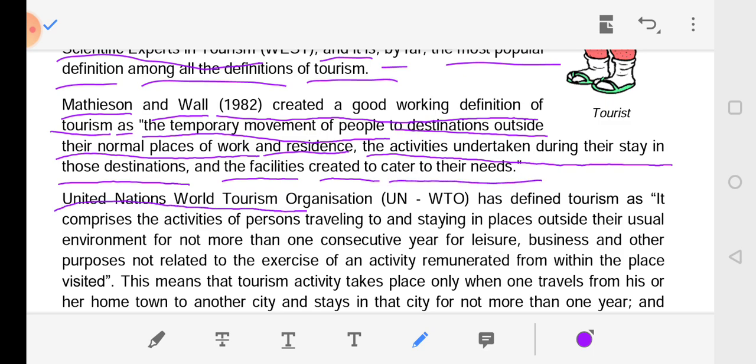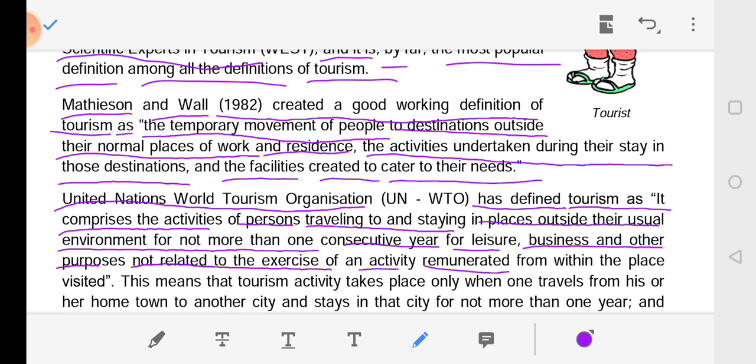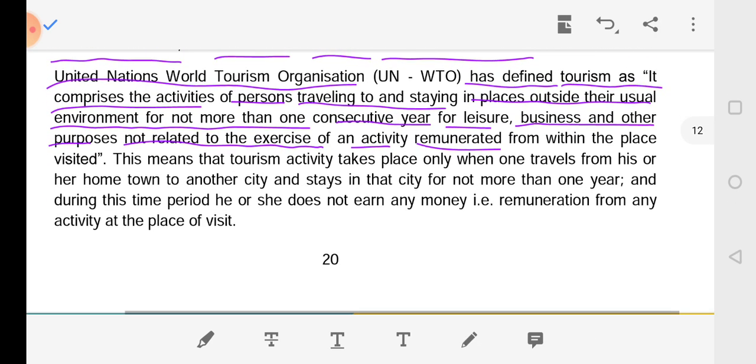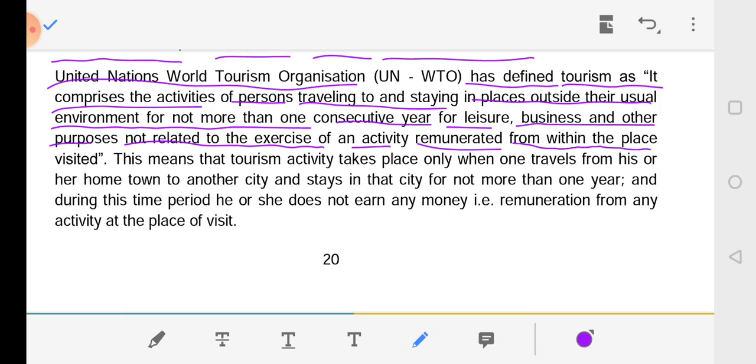The United Nations World Tourism Organization (UNWTO) has defined tourism as comprising the activities of persons traveling to and staying in a place outside their usual environment for not more than one consecutive year for leisure, business and other purposes not related to the exercise of any activity remunerated from within the place visited.